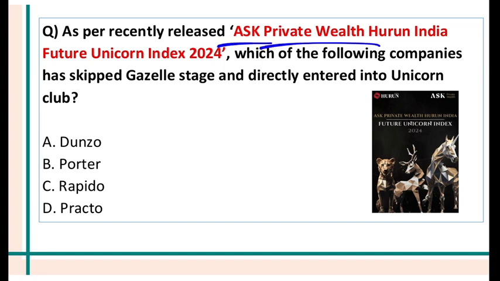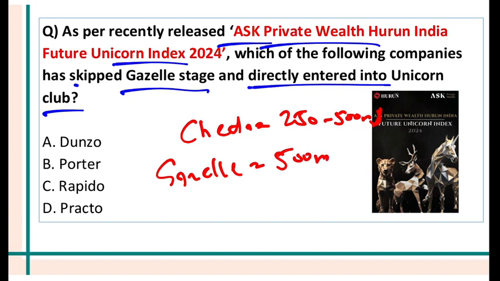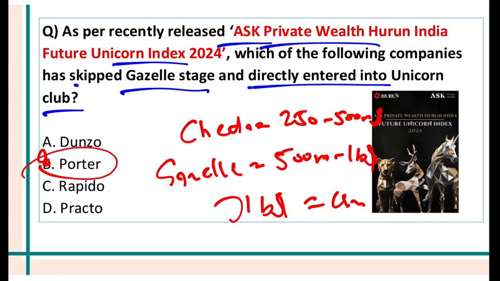As per the Hurun India Future Unicorn Index, which of the following company has skipped the gazelle stage and directly entered into Unicorn Club? So there are 3 types of company. Cheetah, if the valuation of the company is between $250 to $500 million. It is called a gazelle if the value of the company is between $500 million to $1 billion, and more than $1 billion, then it is called a unicorn. So which is that company? This is Porter. Directly it was a cheetah, so directly it became a unicorn, right?